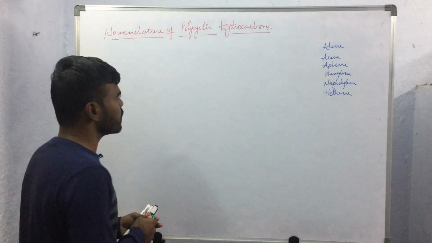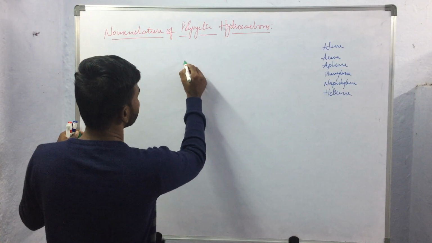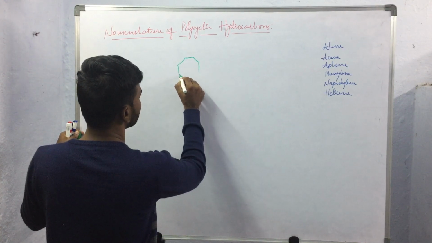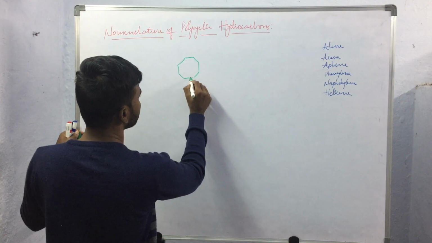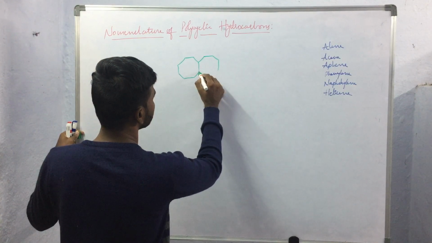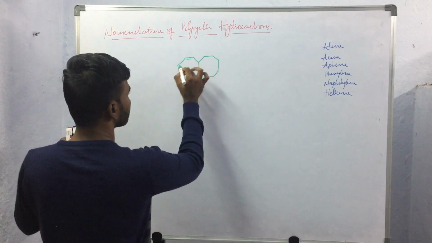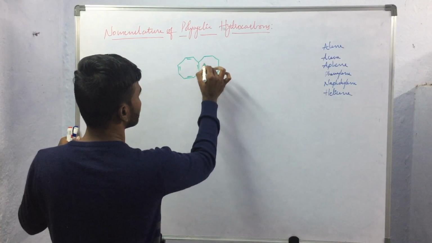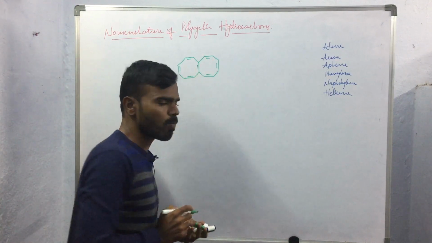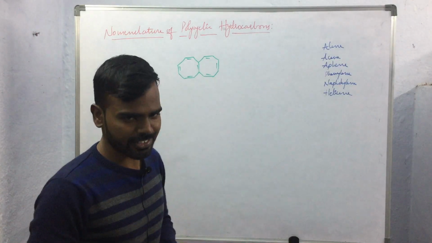In the previous videos, we have discussed that if two rings are fused in such a way that both the rings have two common atoms and one common bond, such rings we will be calling orthofused rings.